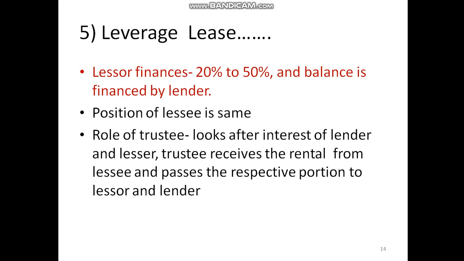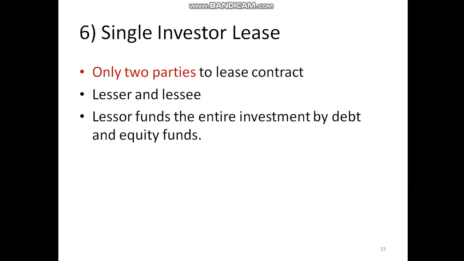The position of the lessee remains the same. Here, one more person comes into the picture, that is the trustee. He collects the amount of lease rental from the lessee. From that, the portion which belongs to the lessor and which belongs to the lender is passed by the trustee respectively.